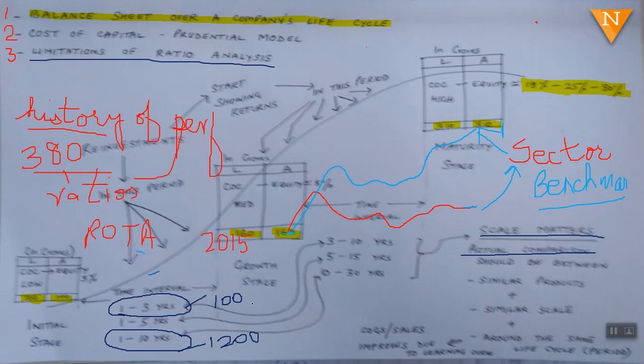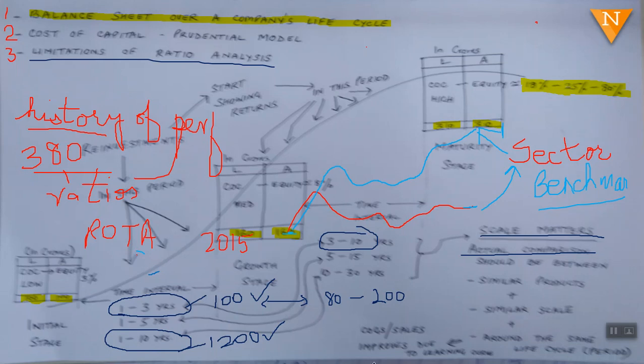So how can you compare this small company with this company? The comparison has to be of similar level companies. Okay. So a 100 crore company has to be compared with say an 80 to 200 crore company. This is the first thing.